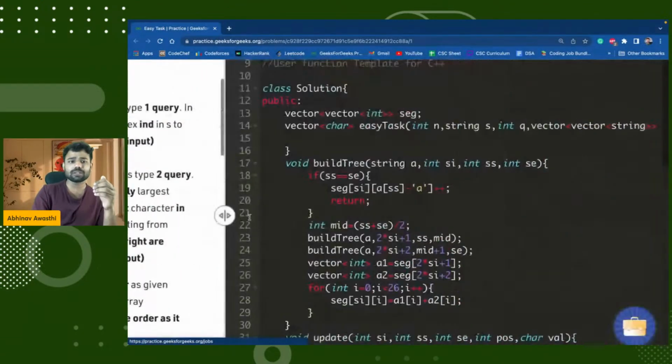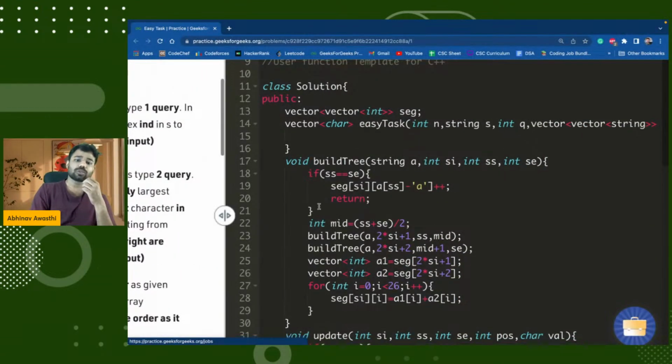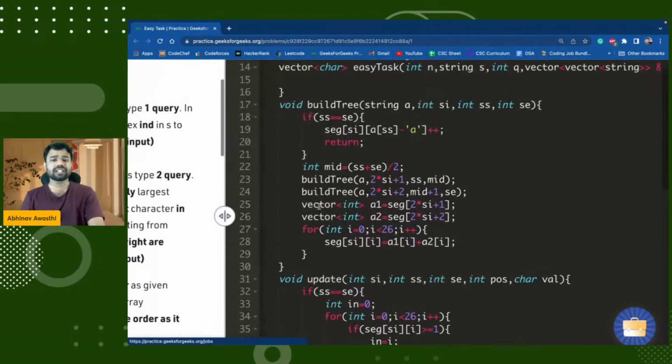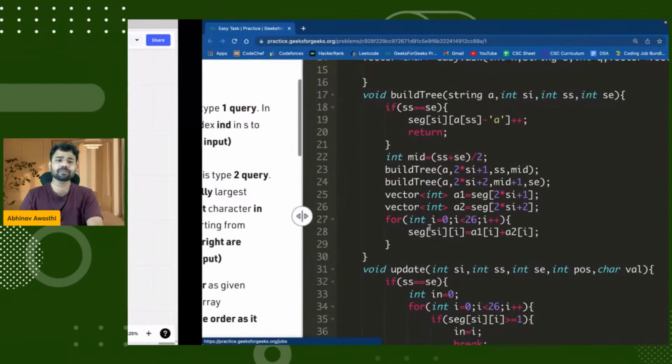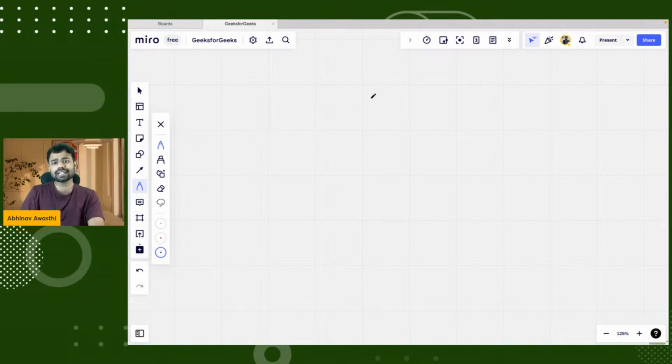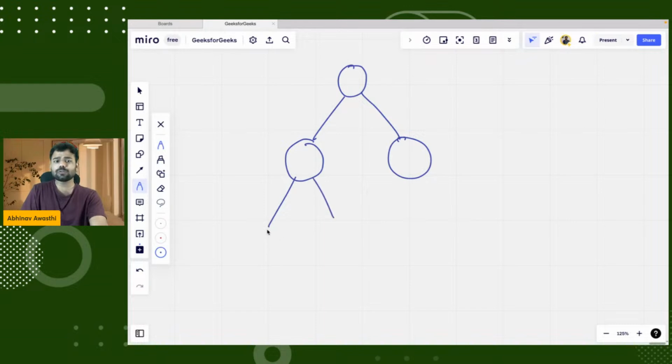So let me first give you an introduction of what segment trees are. Segment tree is just like a binary tree. What happens in a segment tree is that your string or your array is divided into segments, which makes it easy to do query related work.